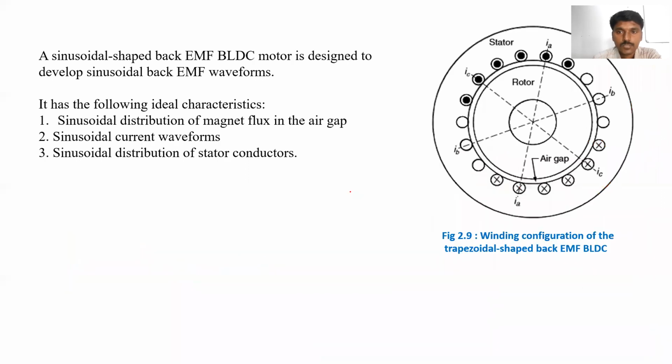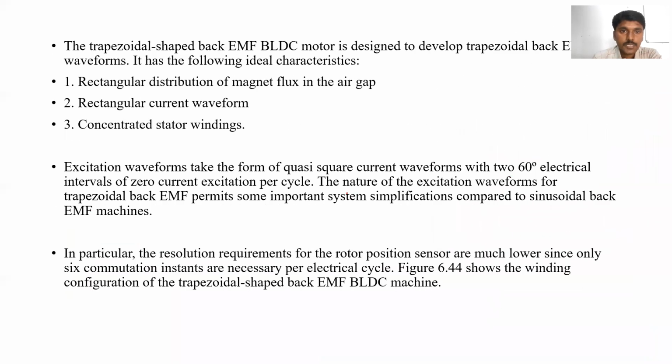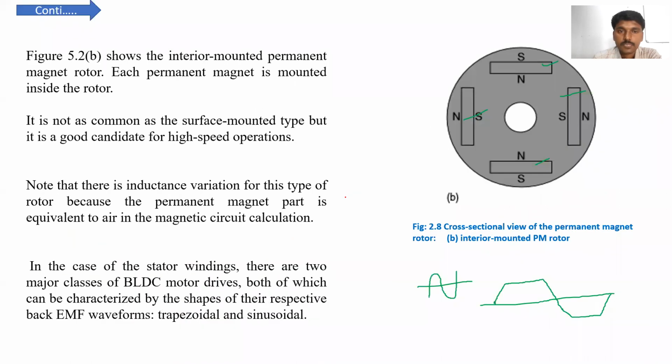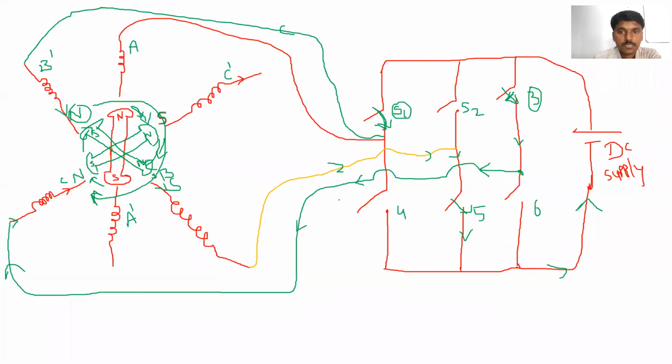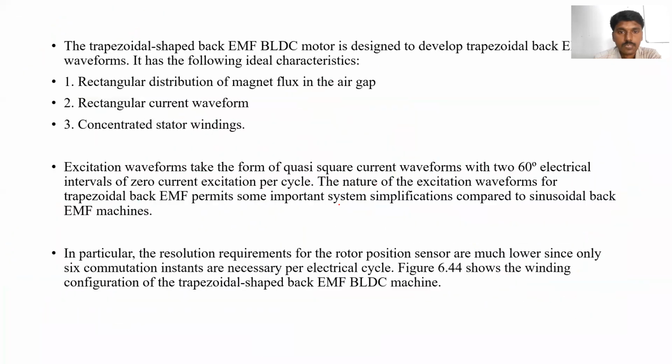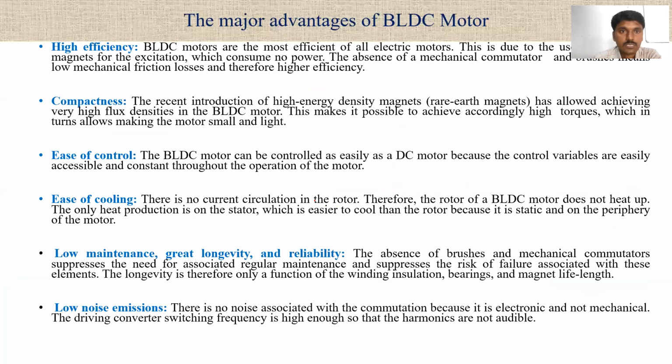Clear? So this is the operating principle and types of brushless DC motor drives. Clear? So let's see what the advantages of the brushless DC motor are. Already we know brushless DC motors are the most efficient of all electric motors, due to the use of permanent magnets for excitation.